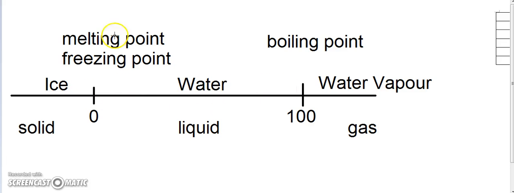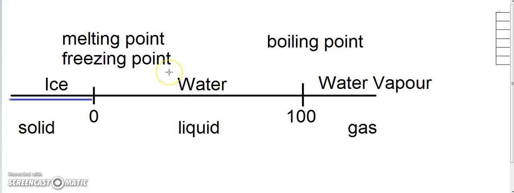Whatever temperature is within this range will be liquid. I bet you understand that, right? At the same time, whatever water is above the boiling point will definitely be a gas. And whatever is below 0 degrees will definitely be a solid, because that's the melting and freezing point.